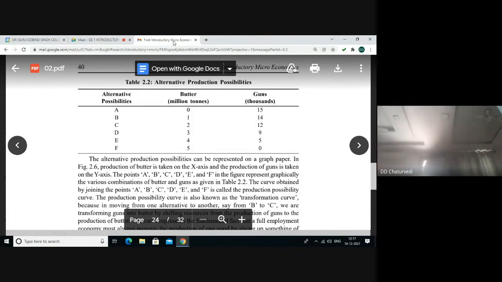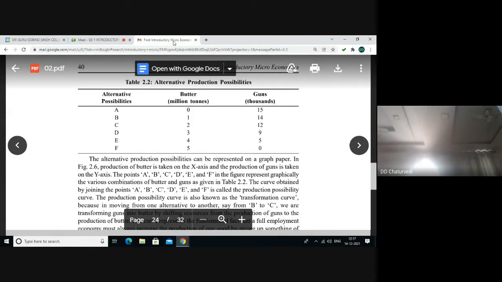As we keep on increasing the production of butter, the resources have to be diverted from the production of guns to the production of this commodity. So the production of the other commodity, that is guns, is reduced.